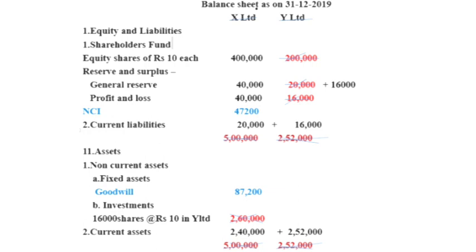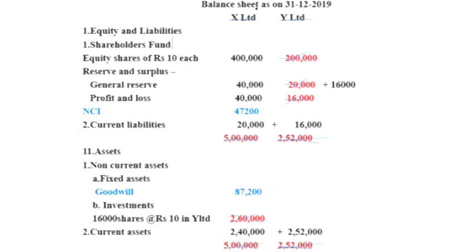Then current liabilities: X Limited's current liability 20,000 and Y Limited's current liability 16,000. We add these two amounts, and current liabilities in the consolidated balance sheet come to 36,000. Then on the assets side, here we have goodwill, which we already calculated, 87,200. We show 87,200 in the consolidated balance sheet.